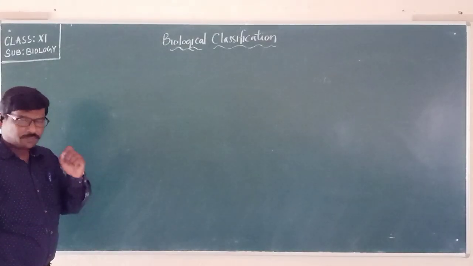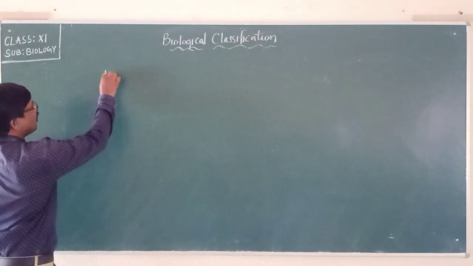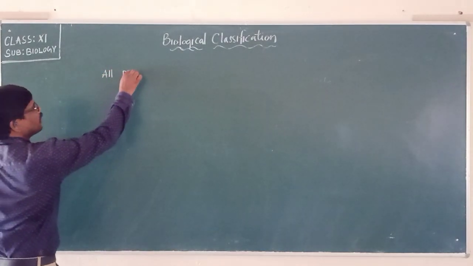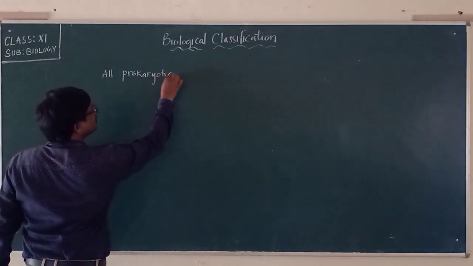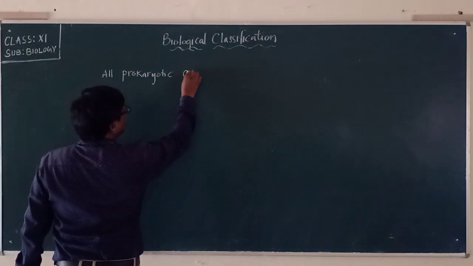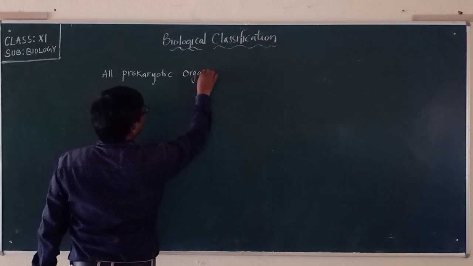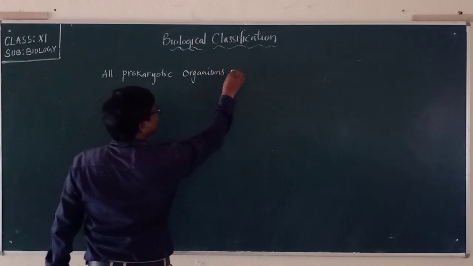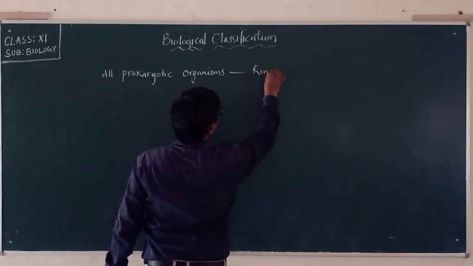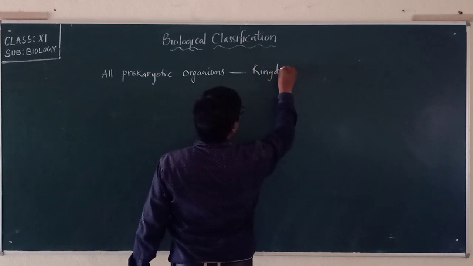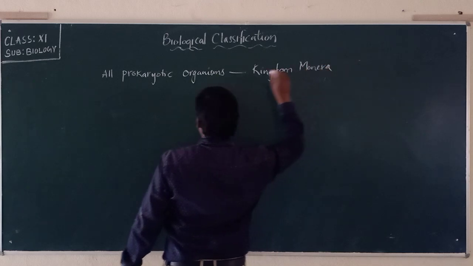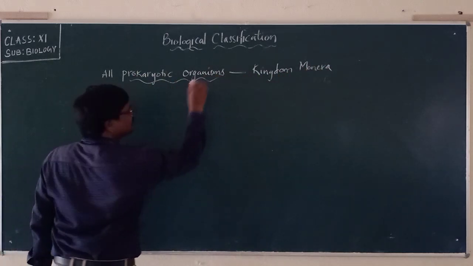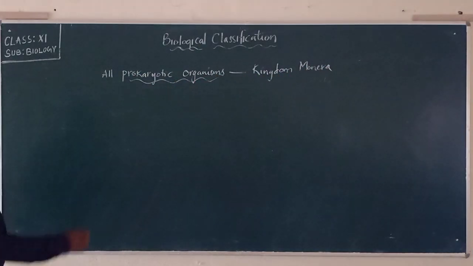Now, all prokaryotic organisms are placed under the kingdom Monera. This is very important. So remember that in kingdom Monera, there will be prokaryotic organisms.